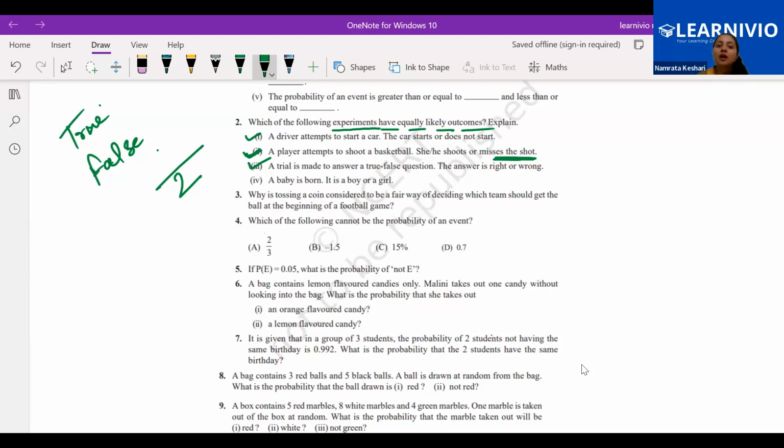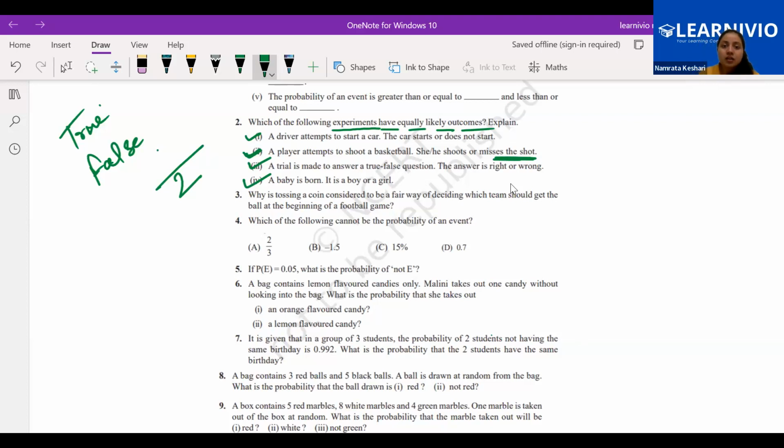Now the next one: a baby is born. Who knows what the baby is going to be? Whenever a baby is born, it can be a baby boy or a baby girl. It doesn't depend upon any factor. So we will say that it is also equally likely, because there is a 50% chance that it will be a baby boy and a 50% chance that it will be a baby girl. That's it. This is how we will read the statement and say whether it is equally likely or not.